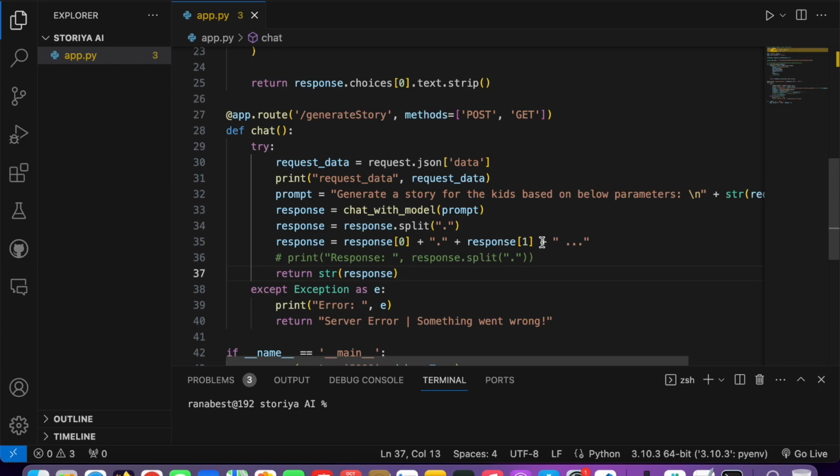So if you remove this code, let's say just comment this out, then whatever the response comes, it will send the complete story. Okay, so this is how you can make applications like that. And the same I did for the course generator.